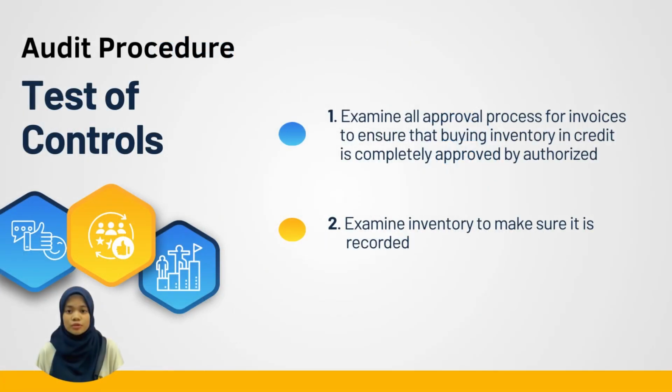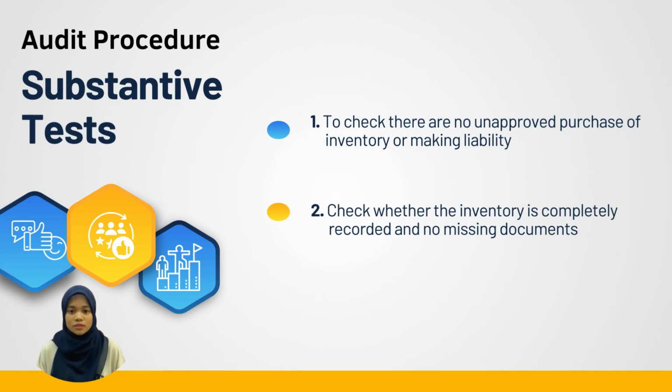Next, we go to the audit procedure for test of control. Firstly, examine all approval processes for invoices to ensure that buying inventory on credit is completely approved by an authorized person. And secondly, examine inventory to make sure it is recorded. For the substantive test, it is to check that there are no unapproved purchases of inventory or liability, and to check whether the inventory is completely recorded and no documents are missing.